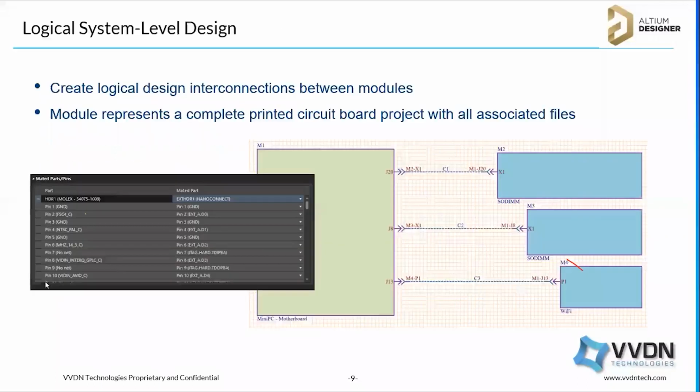Okay, so what is the logical system level design? As I said, we are just connecting the different boards together. We have to verify the logical connections between the motherboard and daughter board. In this example, you can see this is a motherboard and these three are daughter boards. In the daughter board, the X1 connector is connecting with J20. So what are the connections there? Here itself we can connect these two boards by using wire or cable, so logically we are connecting these two ports.